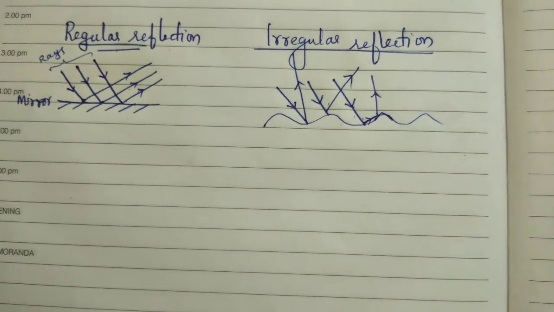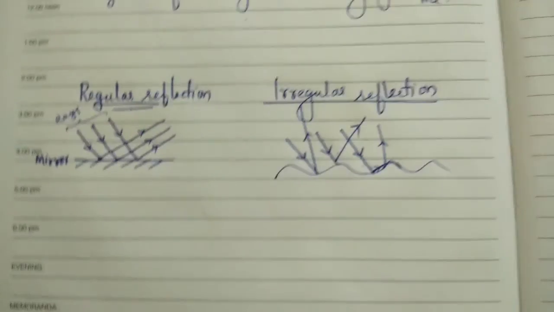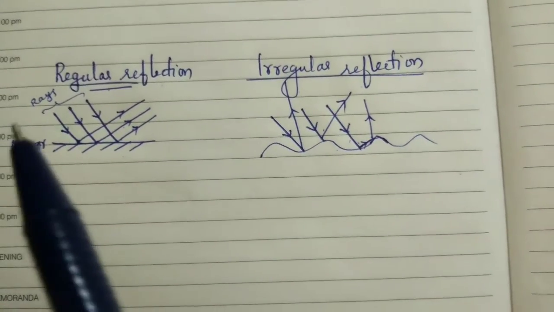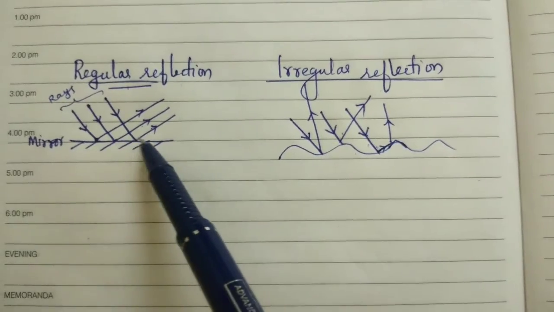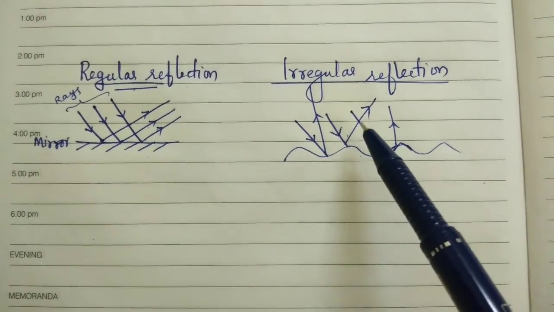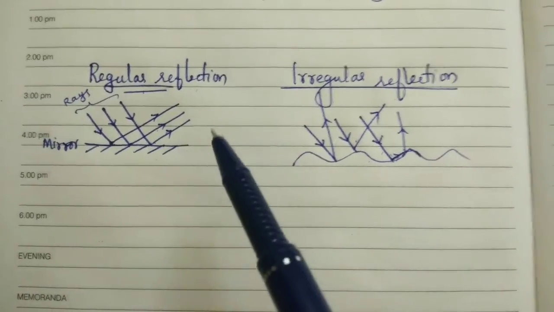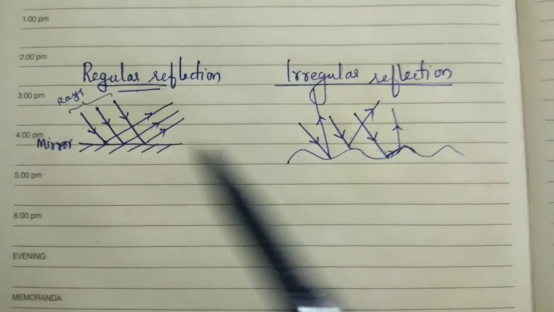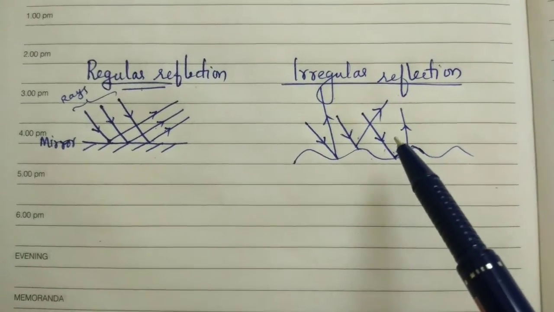Actually, there are two types of reflection: regular reflection and irregular reflection. In this picture, you can see regular reflection and irregular reflection. So what is the difference? From this picture you can comprehend what is regular reflection and what is irregular reflection.